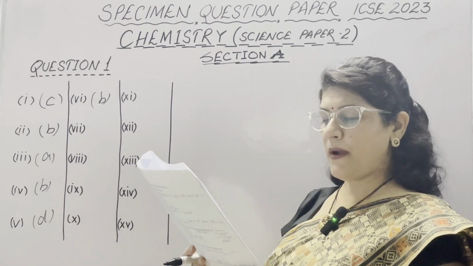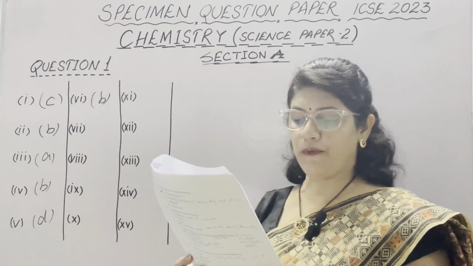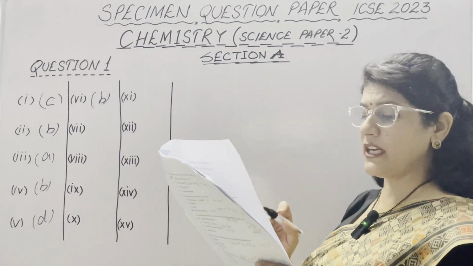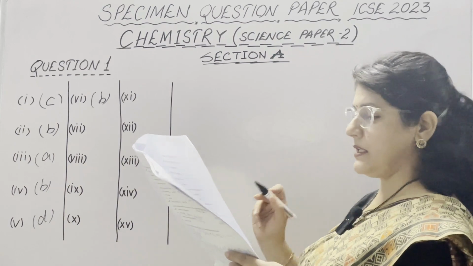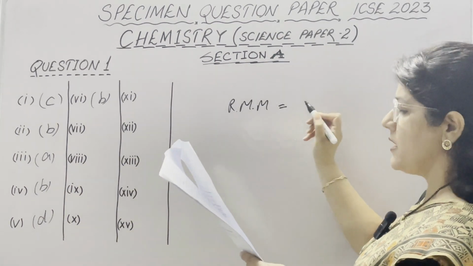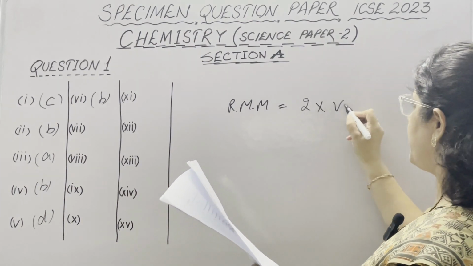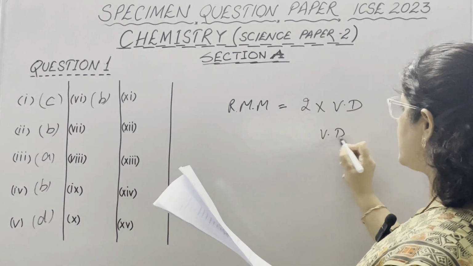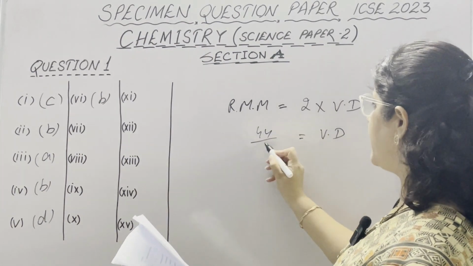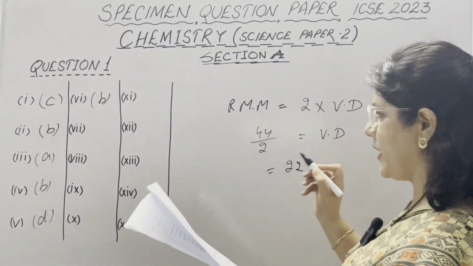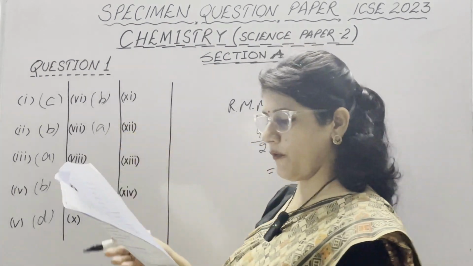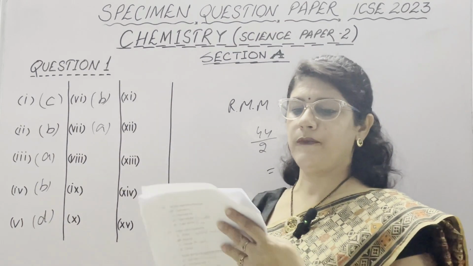Seventh is, if the RMM, relative molecular mass, of carbon dioxide is 44, then its vapor density is. We know that RMM, relative molecular mass, is equal to twice the vapor density. So, vapor density is equal to RMM, which is given as 44, divided by 2, it means vapor density is 22. So, correct option is A. Other options are wrong with the 32, 44 and 88.